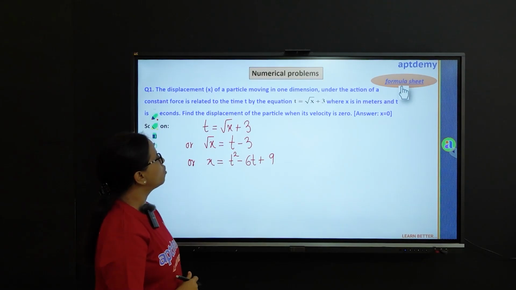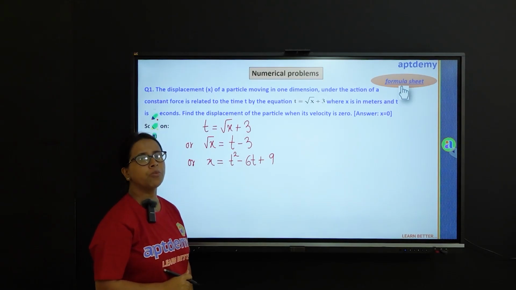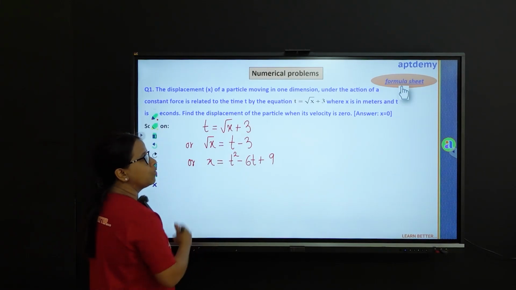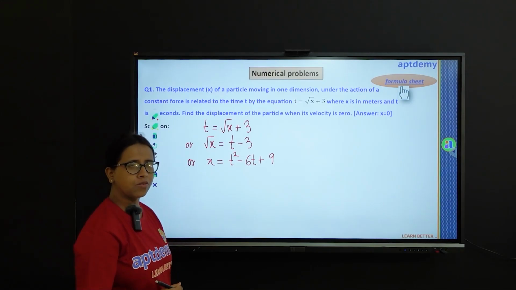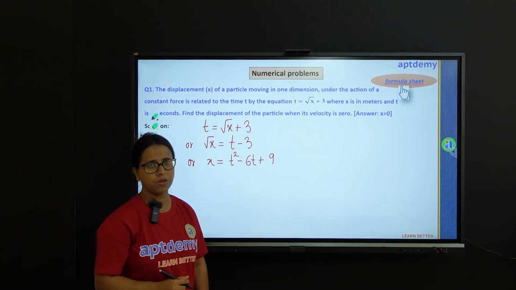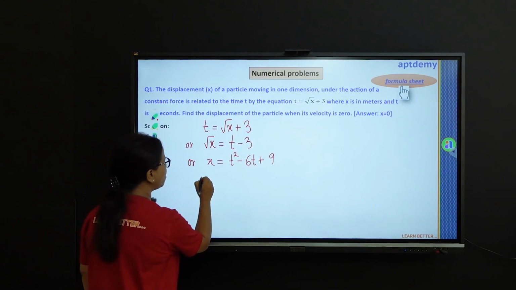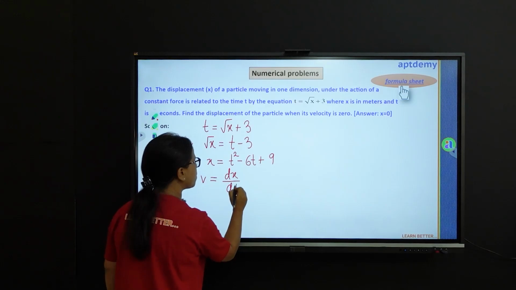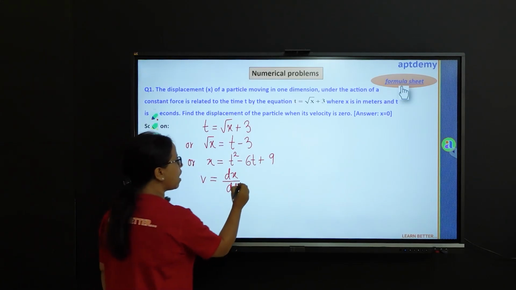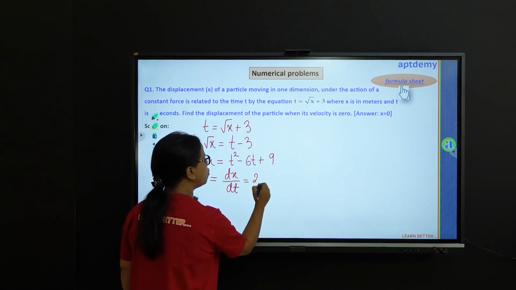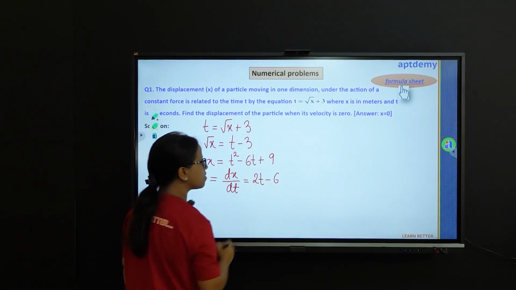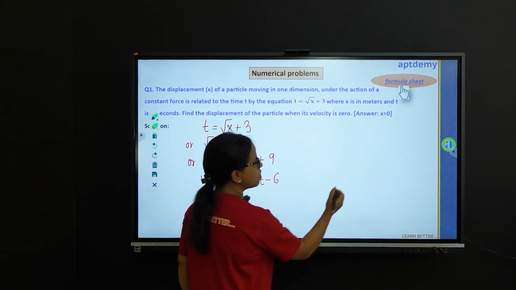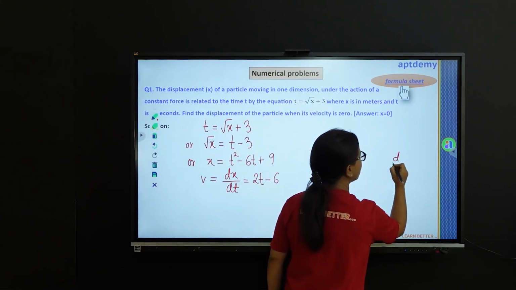Now take a look at the question. They are asking us to find out the displacement of the particle provided the velocity of the particle is 0. Now try to recall the definition of velocity. Velocity is the change in displacement with time. So we can write velocity v equals dx/dt. So we will differentiate the above equation and we get 2t minus 6. Hopefully you know the basic formulas for differentiation. I will write this down.